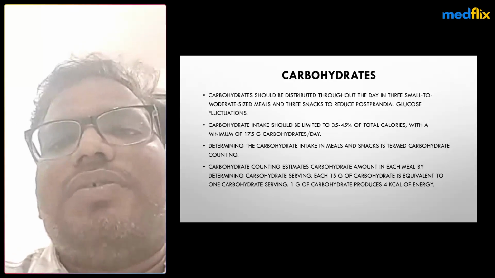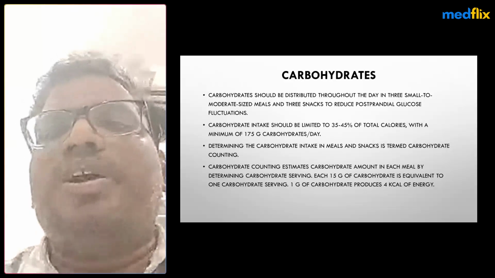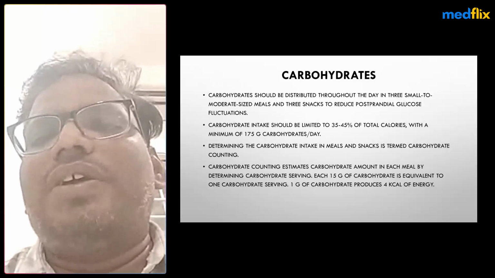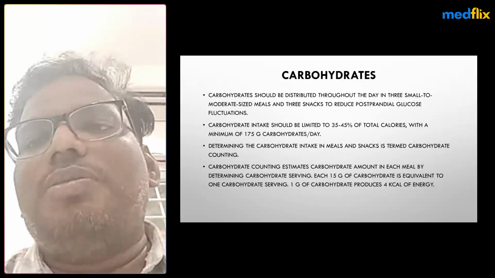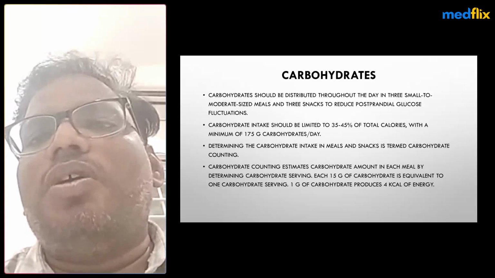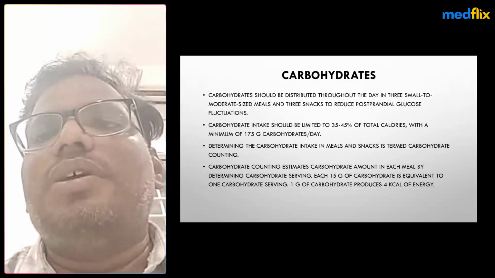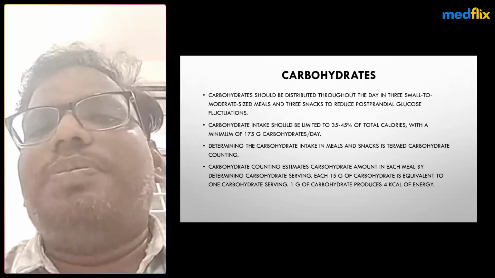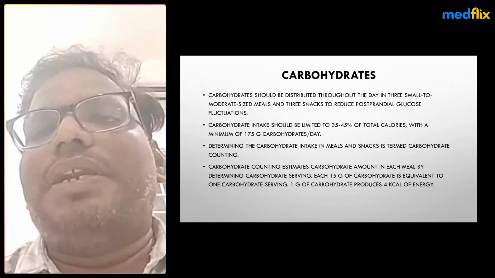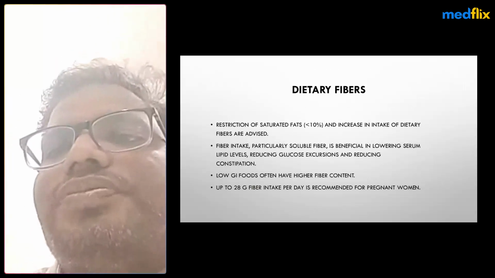We have to plan for 175 grams per day. The carbohydrates are counted as carbohydrate servings, so we plan for carbohydrate servings. We distribute them into three small to moderate sized meals along with three snacks too, because we have to reduce postprandial glucose level fluctuation, as postprandial hyperglycemia will occur in most gestational diabetic patients.